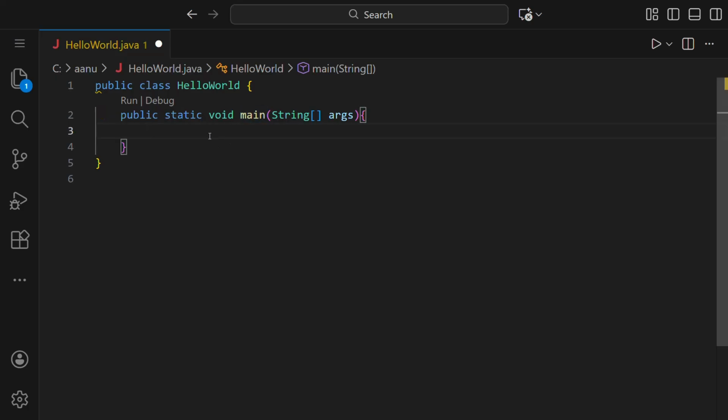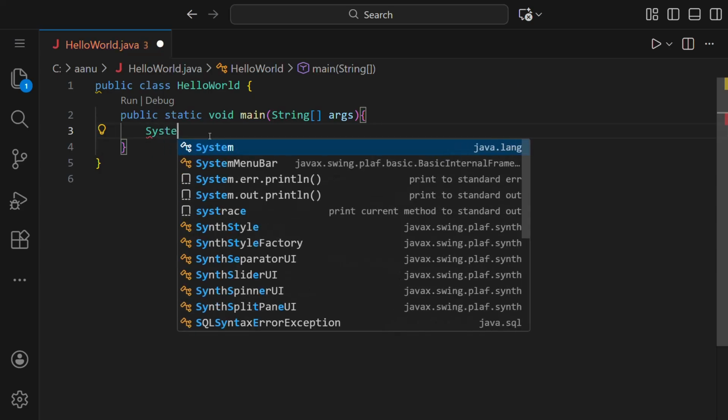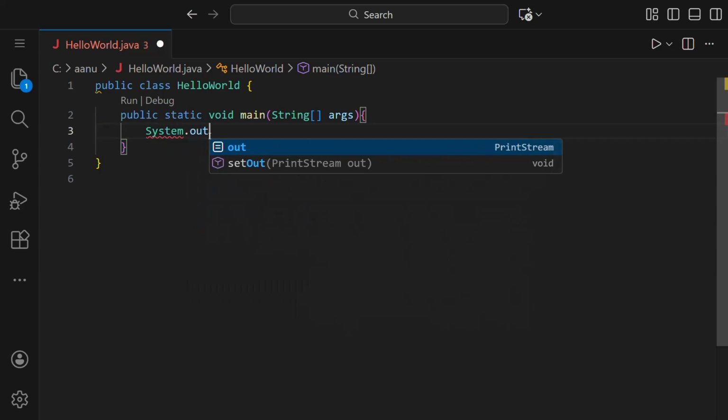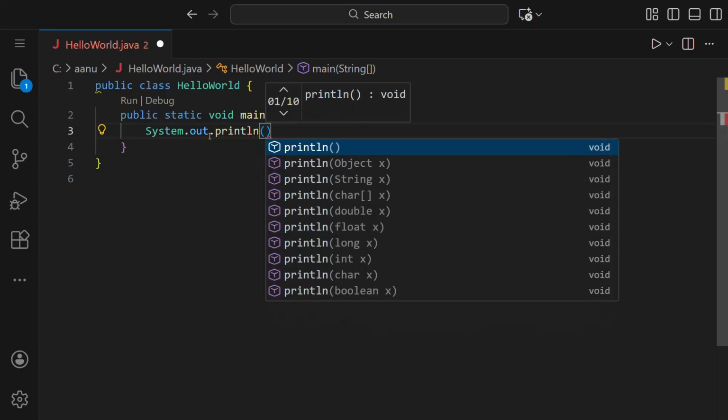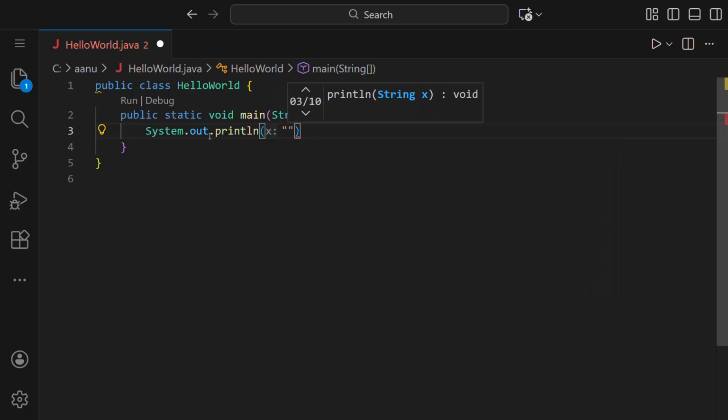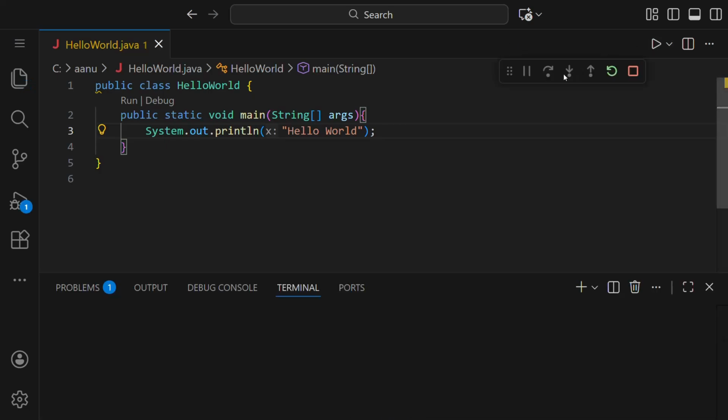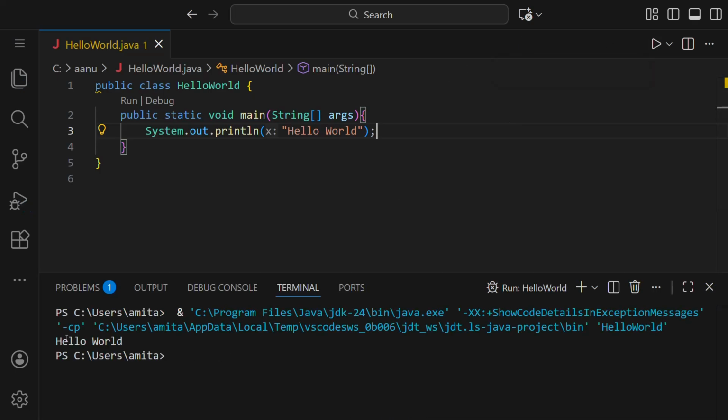For now, inside this main method, we'll write our code to print hello world. For that, we'll write System with capital S, System like this. Then we'll write dot out, then dot println like this. And then we'll put parentheses, and inside the double quotes, we'll write the text whatever is to be printed on the screen. So here we are going to write Hello World. And don't forget the semicolon at the end. Every statement in Java ends with a semicolon. I'll click run, and in the output window you can see Hello World printed here.